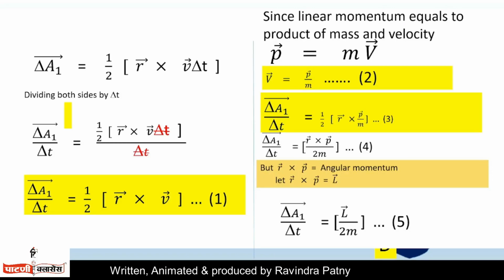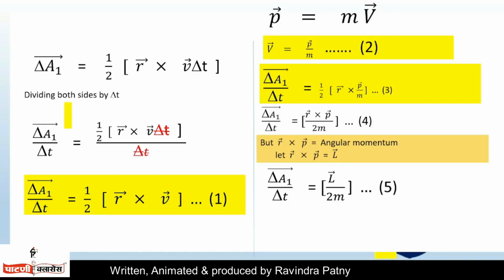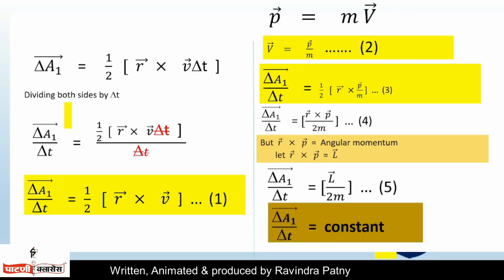But for a central force, the angular momentum is conserved. Therefore, delta A1 upon delta t equals a constant.